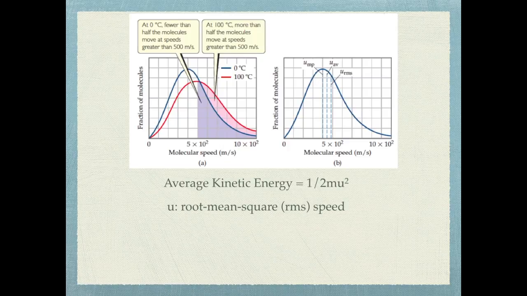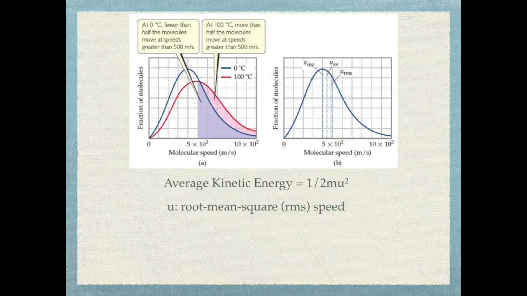Now, if you look at these two graphs right here, what this demonstrates is that every single molecule in a gas does not have the average kinetic energy. They don't all have the same kinetic energy. They can have a wide range of energies, as is represented in A right here. That bell jar shape of the graph demonstrates that molecules can have speeds ranging from 0 all the way to 10 times 10 to the second meters per second.